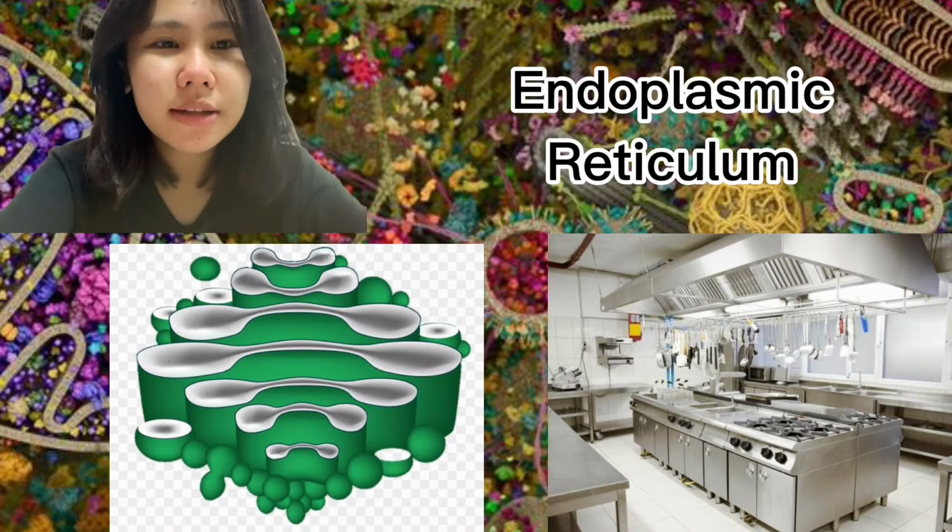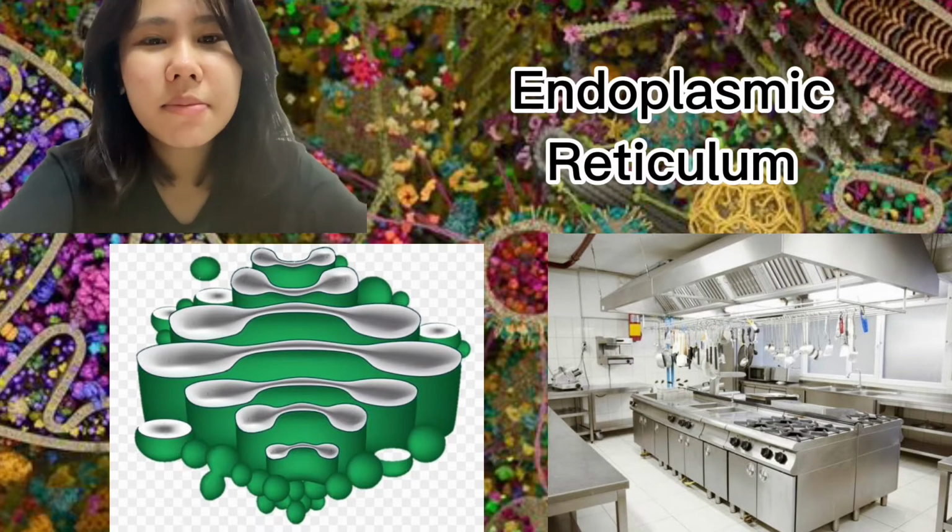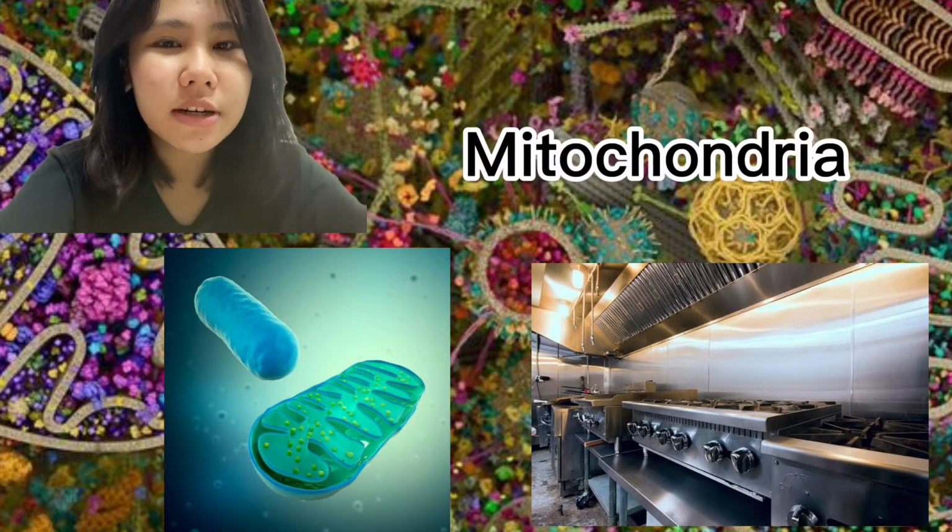Endoplasmic reticulum is like the kitchen in the restaurant. The kitchen in the restaurant is where food is produced and cooked. In the same way, the endoplasmic reticulum helps in the assembly of proteins. Mitochondria is like the oven in the restaurant, because the oven and stove produce the energy for the food to cook and bake. In the same way, the mitochondria supplies energy for the cell to use.